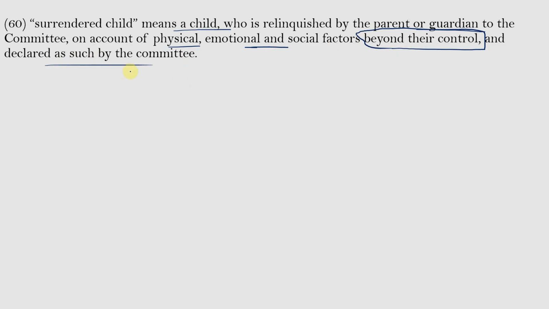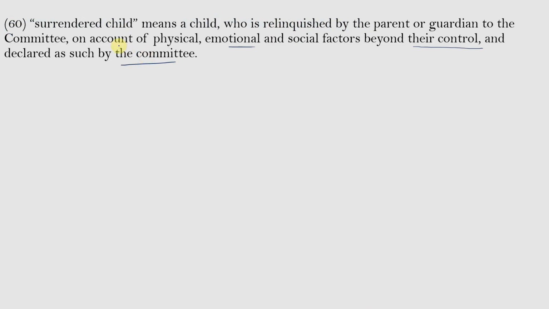So, those children whose parents or guardians cannot take care of the child and left the child to the committee due to any physical, emotional, or social factors, then in that case the child is said to be a surrendered child. So these are some of the important definitions under the Act.